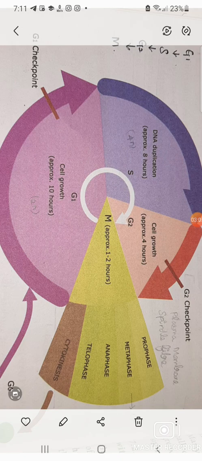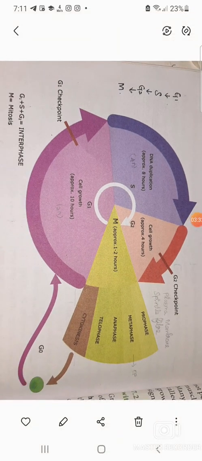And next is the G2 phase. G2 phase is gap phase 2 or growth phase 2. In this, all the organelles are synthesized in the cell. And this phase has an important factor, the maturation promoting factor. Due to the presence of this maturation promoting factor only, the cell is ready to enter into the mitotic phase. So be clear with these points.